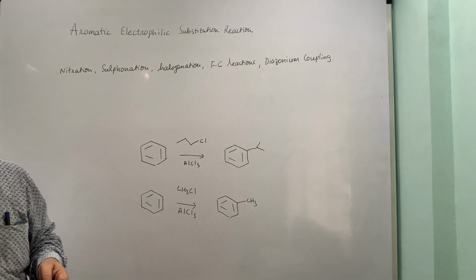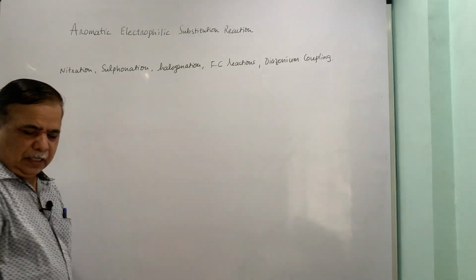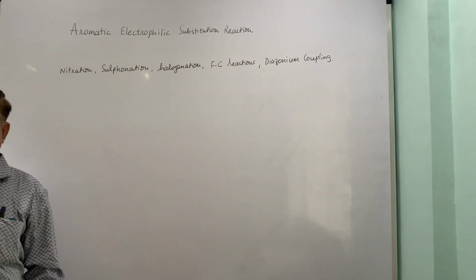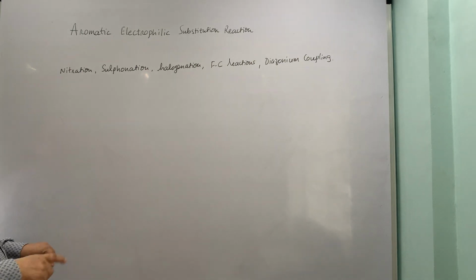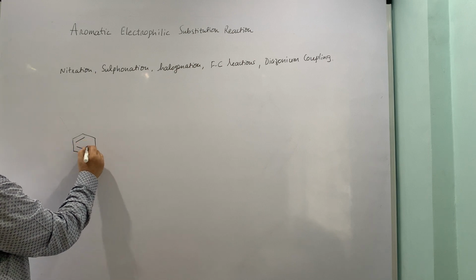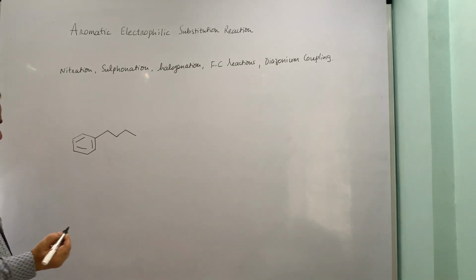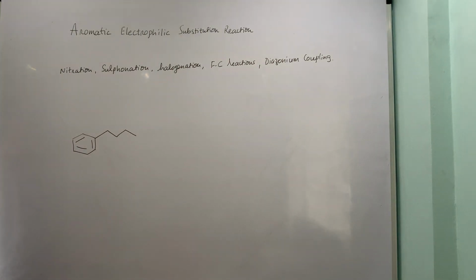To overcome this, the other alternative is Friedel-Crafts acylation reaction, which overcomes all these problems. So in Friedel-Crafts reaction, let us say I want to synthesize n-butyl benzene, then how am I supposed to approach? If I start with Friedel-Crafts alkylation, then the issue of polyalkylation is there, the issue of rearrangement is there.